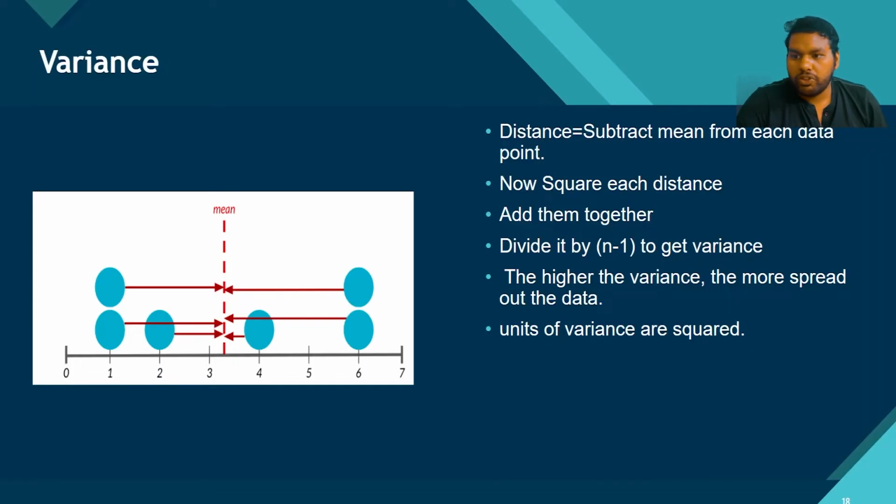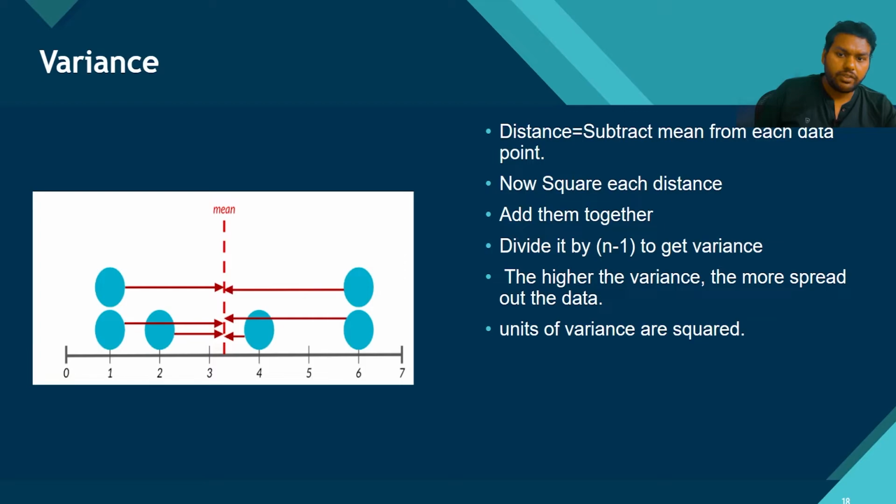Moving forward, the variance is one of the most important measures. I will write the few steps to calculate the variance. Variance is how much your data is varying from the mean. To calculate the variance, first you need to subtract the mean from each data point. Let us suppose you have 1, 2, 3, 4, 5 and you have the mean, so you subtract the mean from all five points. Then you square each distance. You have the new column, now you square this column, then add them together and divide by n minus 1 to get the variance.